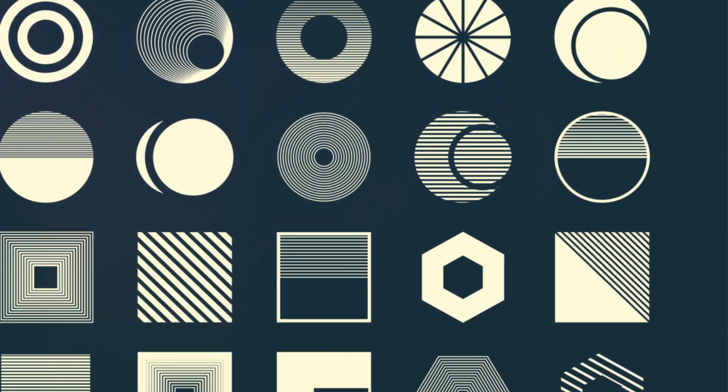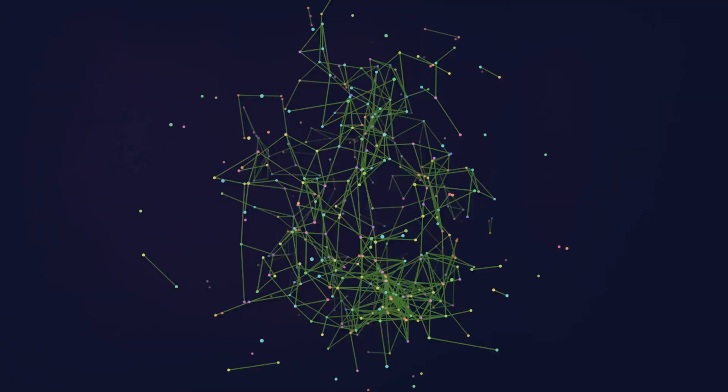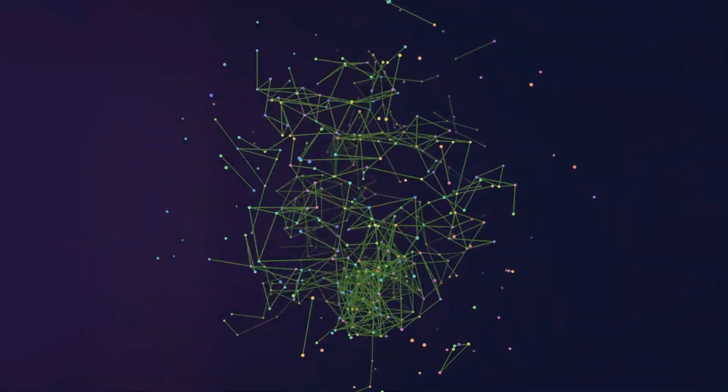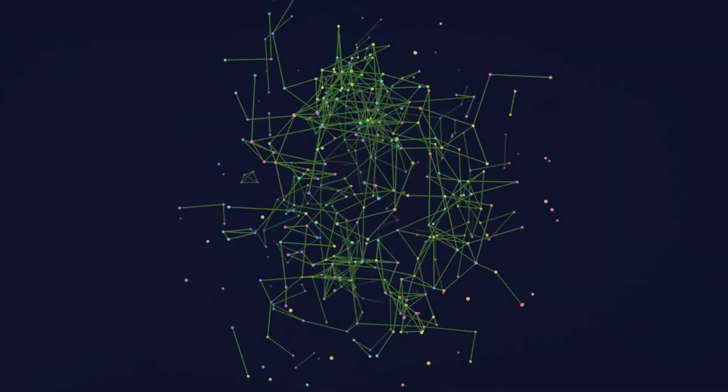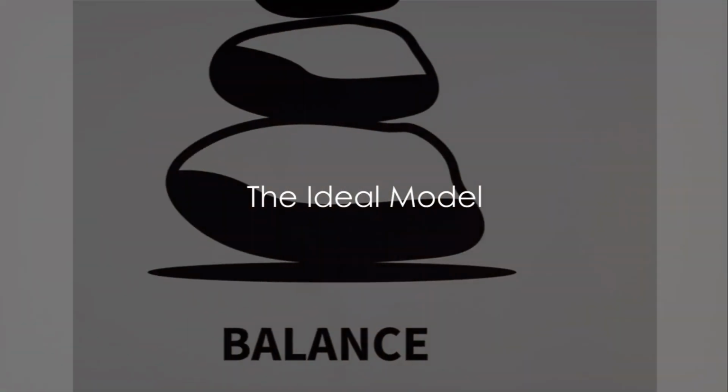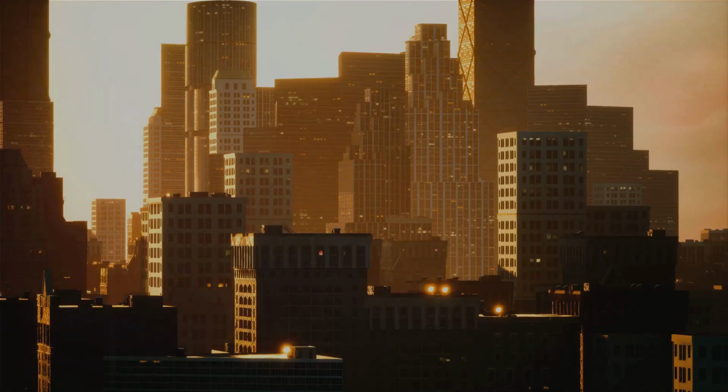A model with too much bias will oversimplify the data, resulting in poor performance. On the other hand, a model with too much variance will overcomplicate things, leading to an overfit model that performs poorly on new data. The ideal model maintains a balance, minimizing total error.